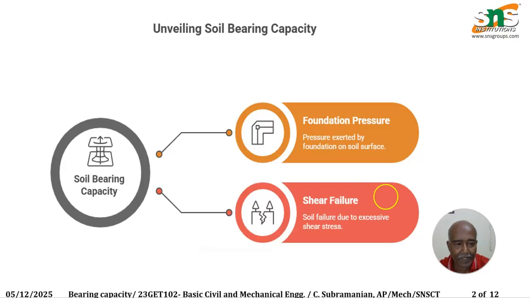In bearing capacity, the main things we have to see are the foundation pressure and the shear failure. Foundation pressure is the pressure exerted by the foundation on the soil surface. Also, if there is any river nearby or earthquakes come, the building must not shake. If there are any railway tracks nearby, it will cause some shear for the building itself, which can give some failures. So this has to be prevented by the soil bearing itself.